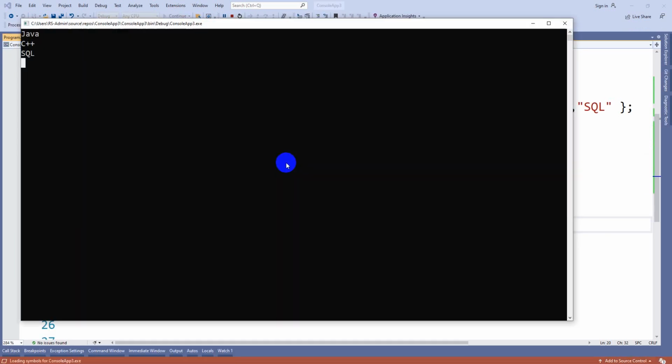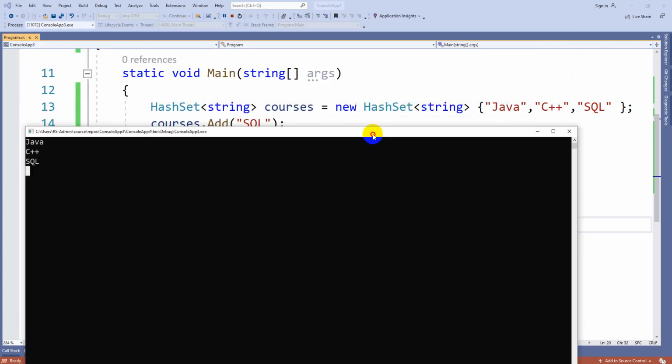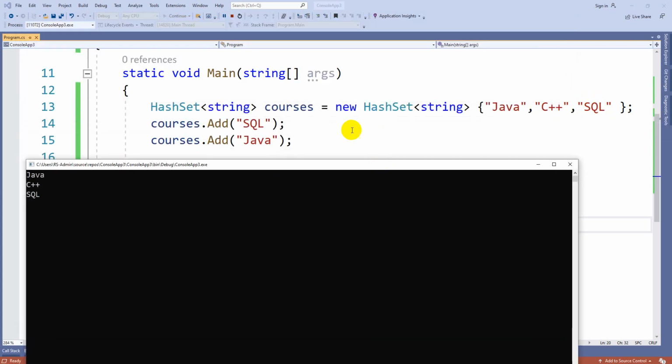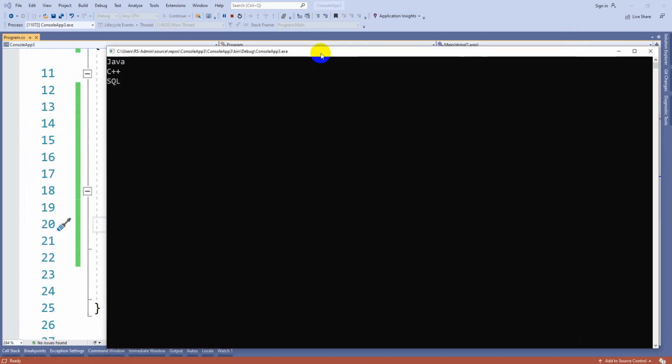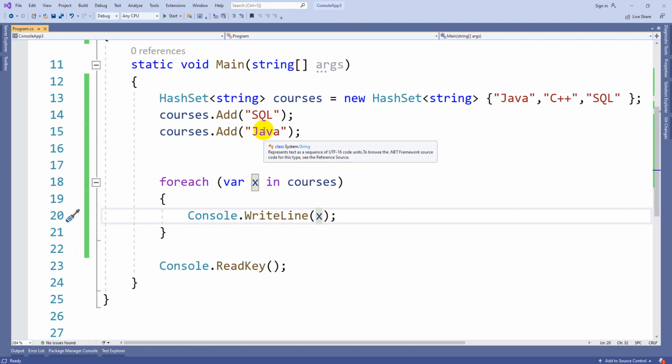Now if you see, SQL and Java I gave two times. Here I inserted one time, here I inserted one time, but inside, the value will be stored only once. Whenever we are inserting a value into the hash set, the system will check whether that value is already there or not.